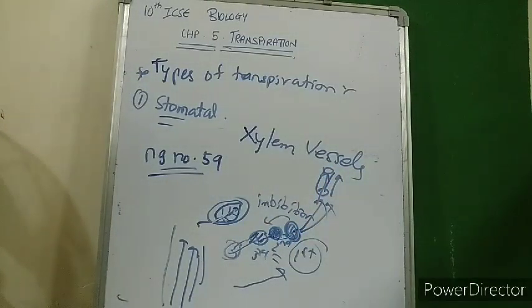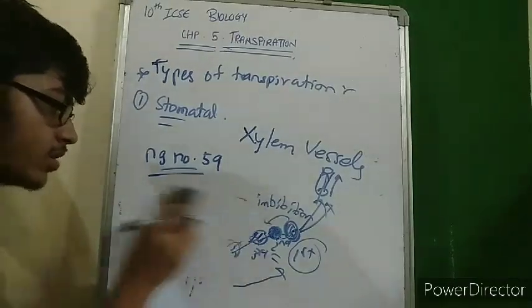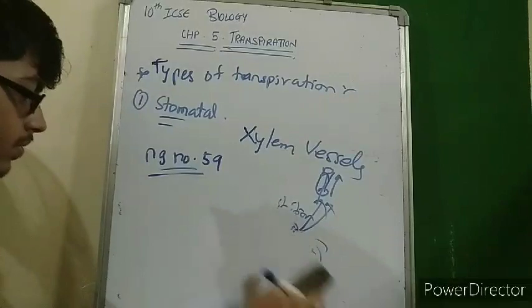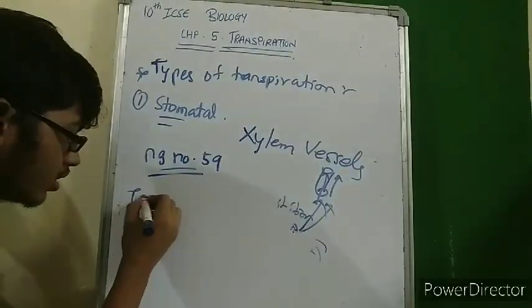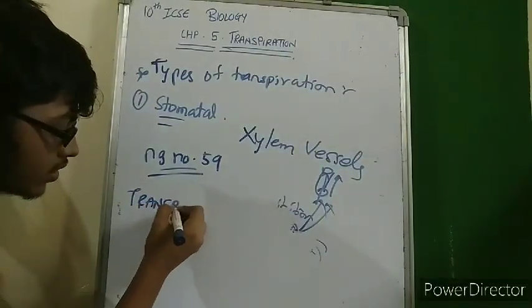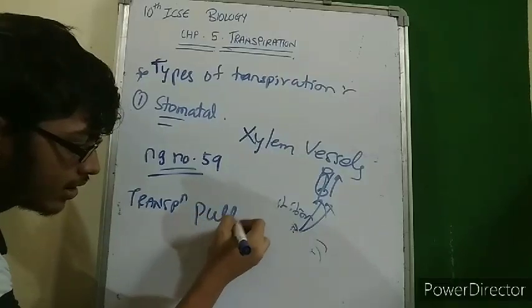And because of this transpiration, a large amount of water is absorbed by the lower parts of the plant. This is called by a very famous term, transpiration pull. What is transpiration pull?